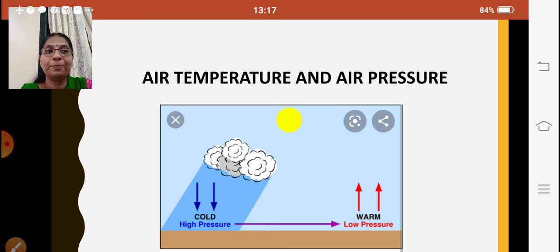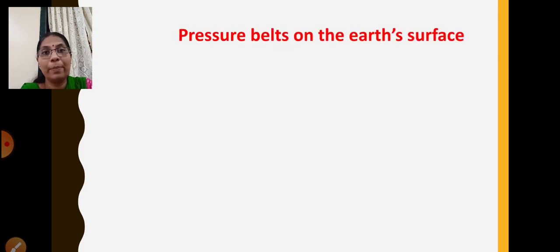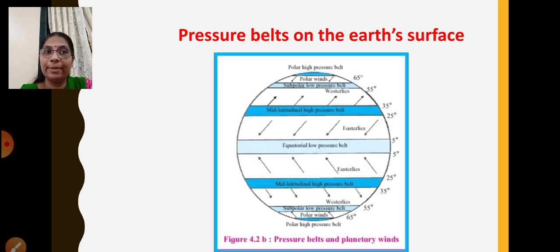Now, based on this, pressure belts are formed on the earth's surface. Which are these air pressure belts? We have already learnt about them. We have four pressure belts: the equatorial low pressure belt, the mid latitudinal high pressure belt, the subpolar low pressure belts, and the polar high pressure belt. You can find these in both hemispheres, the northern hemisphere as well as the southern hemisphere, and they range between different latitudes.